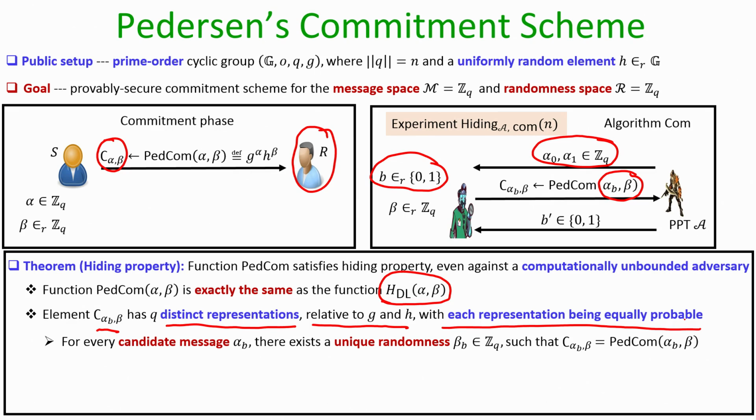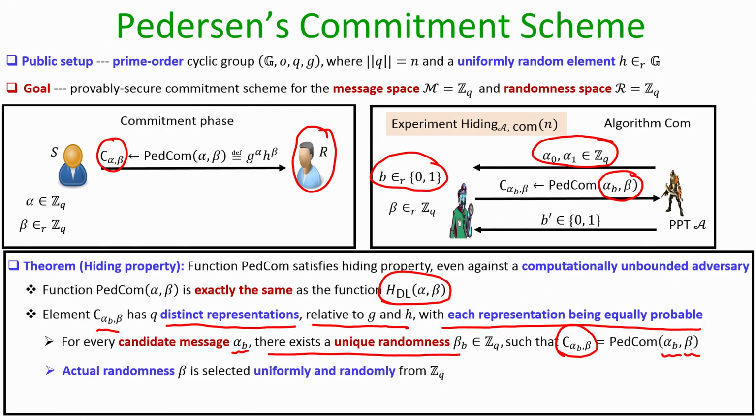That means, for every candidate alpha sub b, whether it could be alpha sub 0, alpha sub 1, alpha sub 2 or any alpha from the message space, there exists a unique randomness, say beta sub b, such that the commitment that the adversary is seeing could be the commitment of the message alpha sub b under that randomness beta.